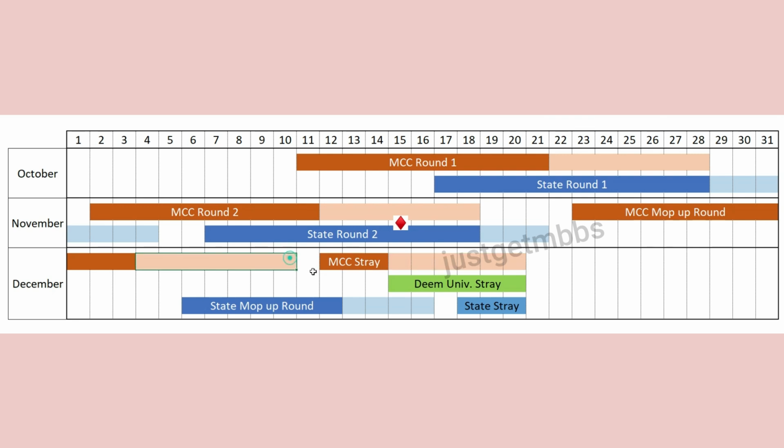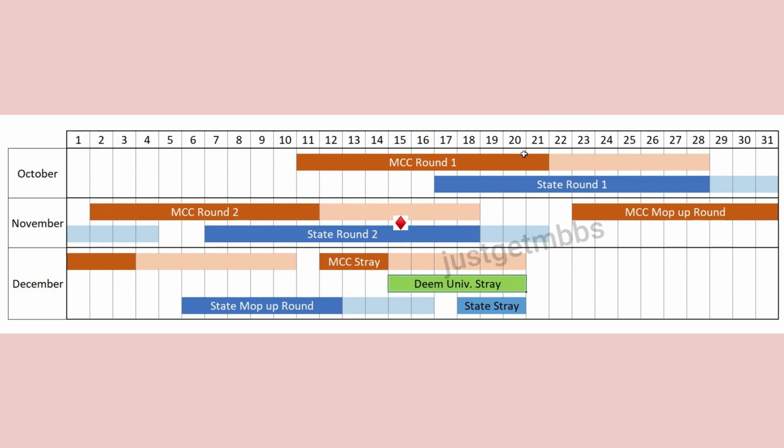At the end of the mop-up round, whatever seats are vacant will be handed over to the deemed universities, and then the list of candidates eligible for the deemed university stray round will also be handed over on 14th or maybe 15th December. The deemed universities are supposed to conduct their own stray vacancy round, which will happen from 15th to 20th December. So approximately 5 to 6 days they will be conducting.